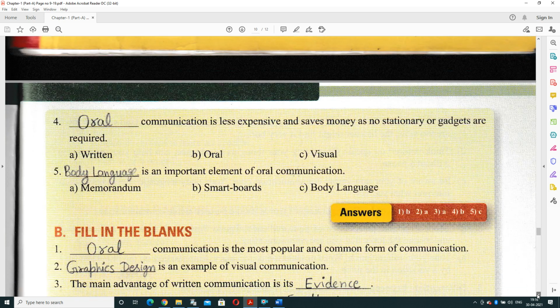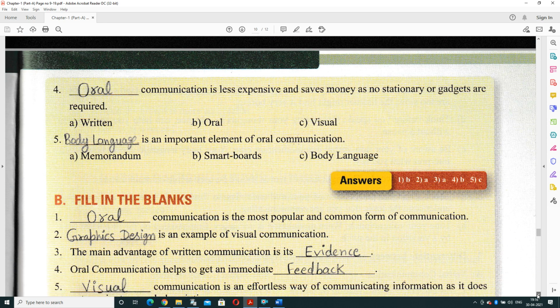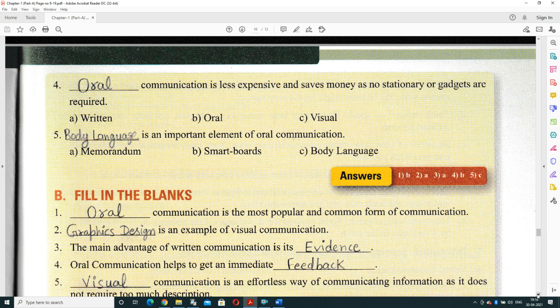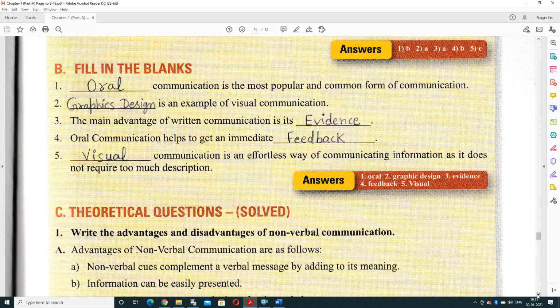Now next is dash communication is less expensive and saves money. In oral, written, or visual, oral is the less expensive way. Dash is an important element of oral communication. Body language is an important element of oral communication. Now fill in the blanks. Dash communication is the most popular and common form of communication. The answer is oral. Dash is an example of visual communication. The answer is graphics design.